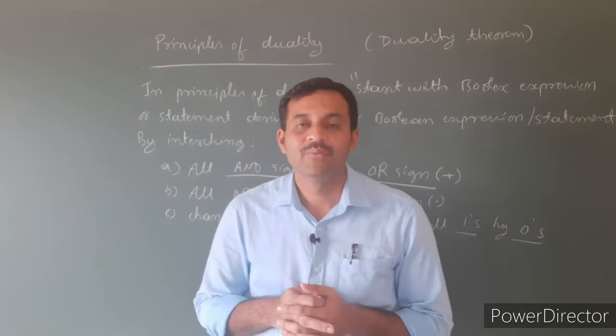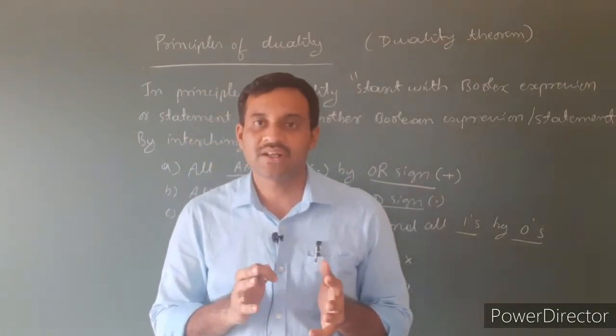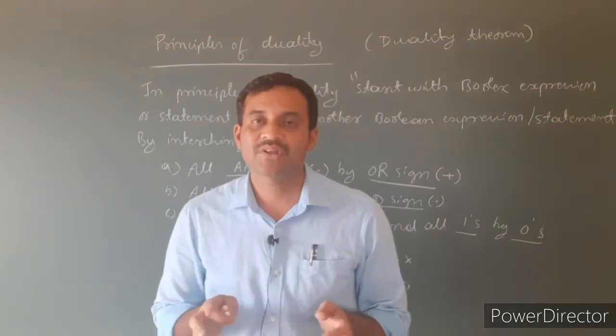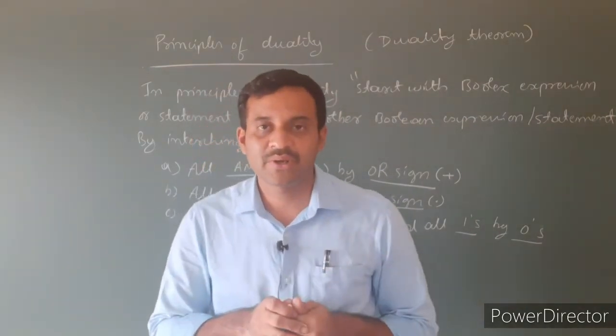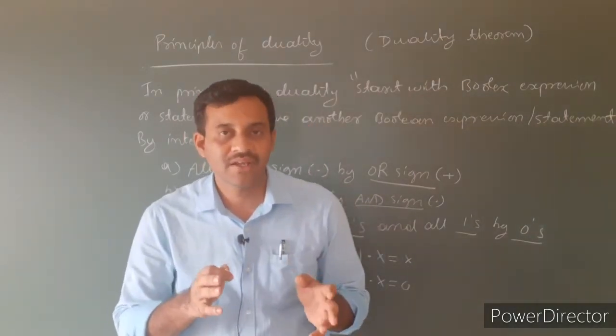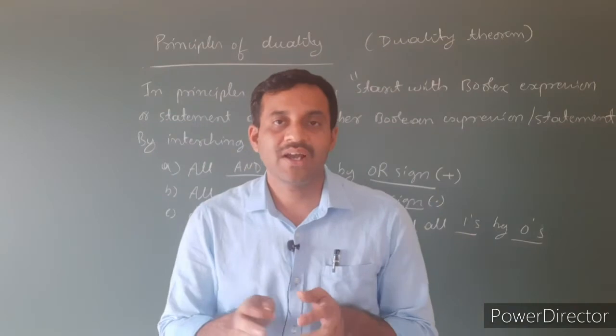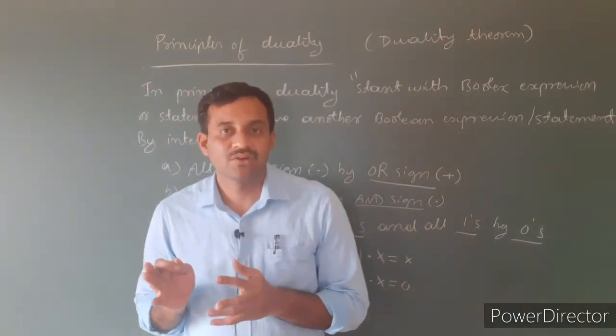That method is called proof by perfect induction. It is also called the algebraical method. Then another one is by using a truth table. Already we know what a truth table is, how to construct a truth table, and how to evaluate a truth table.